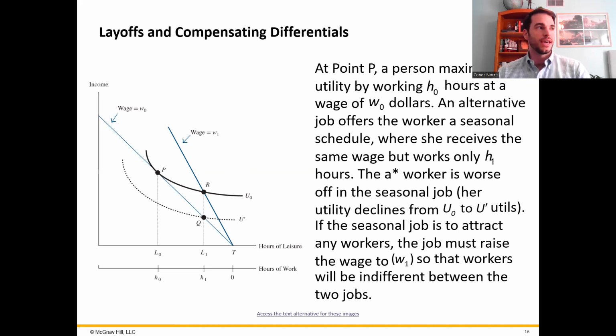So how could a firm get a worker to work seasonally? The thing they would have to do is increase the wages. So originally, they're both making the same wage. If we increase the wage to W1, so now we have a steeper wage curve. If you increase the hourly wage high enough, you could get up to point R here, which matches the same amount of leisure and hours worked throughout the year.